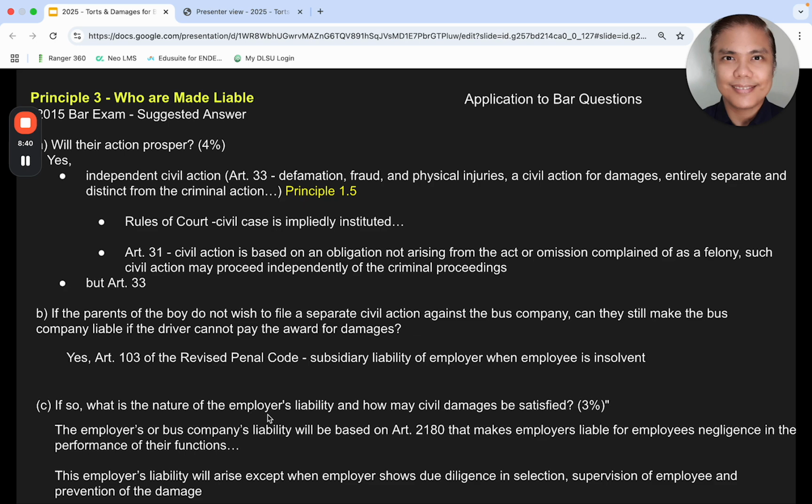So, what is the nature of the employer's liability and how may civil damages be satisfied? Well, 2180 comes in. Employer will be liable based on 2180 in the performance of their functions. When will it arise? It will not arise if the employer is able to show due diligence in the selection, supervision, and prevention of the damage.